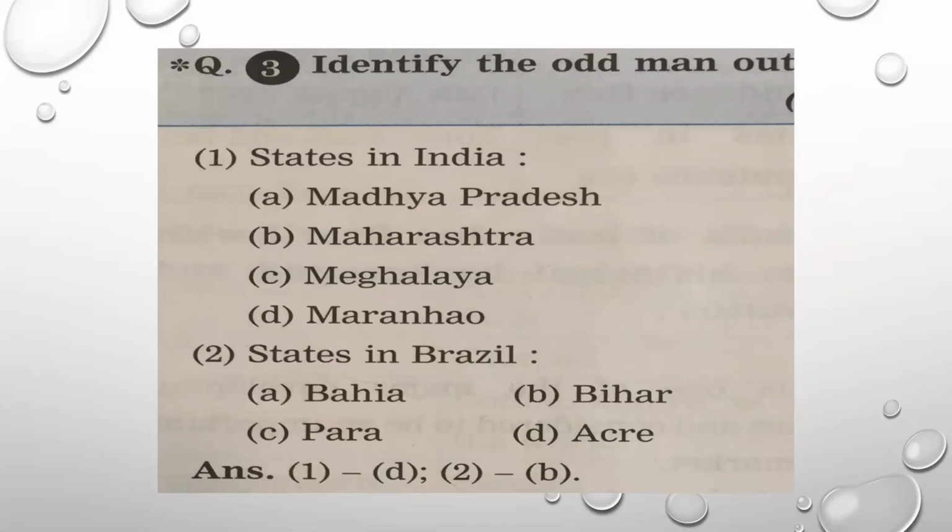Now here you can see the answers are given below. In the first question, Madhya Pradesh, Maharashtra, Meghalaya, all these are states of India. So which is the odd one out? Marano. This is not an Indian state, so this is your answer. States in Brazil: Bahia, Para, and Acre are states of Brazil. And Bihar is not a Brazilian state, it is an Indian state. So the answer to the second one is B, Bihar.